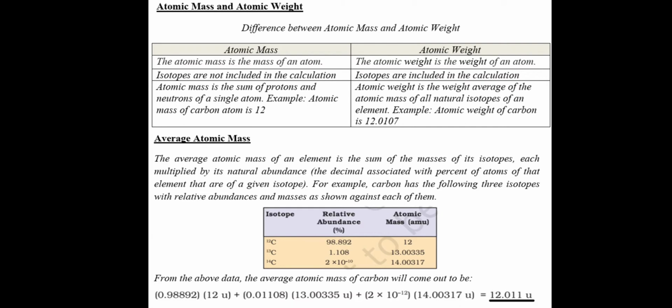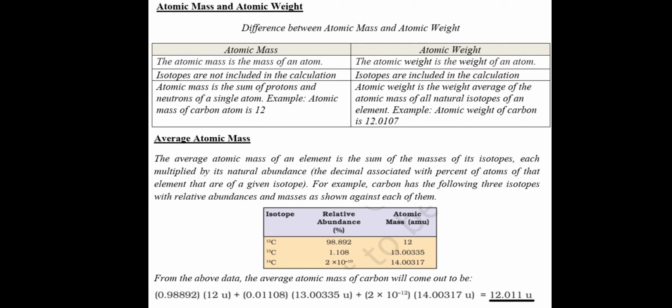So what is average atomic mass? First we consider average atomic mass. The average atomic mass of an element is the sum of the masses of its isotopes, each multiplied by its natural abundance. Natural abundance means how much percentage of that atom is found in nature or in the earth crust. So this is called its natural abundance.